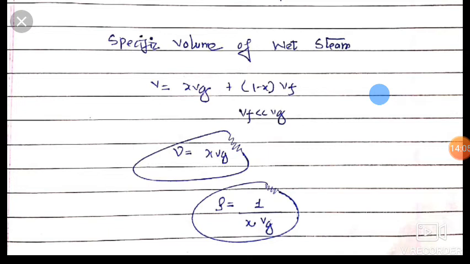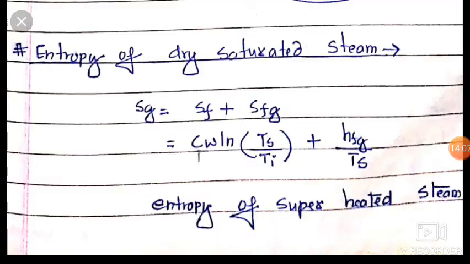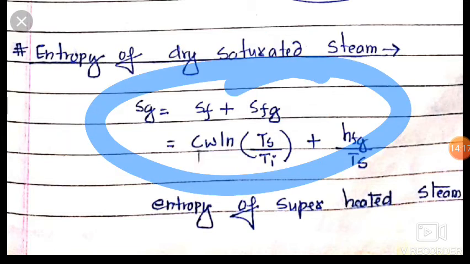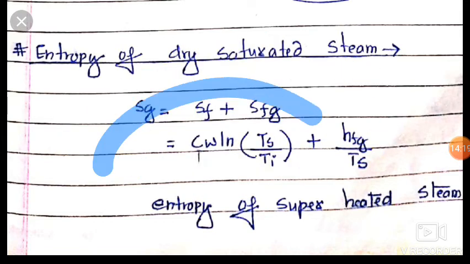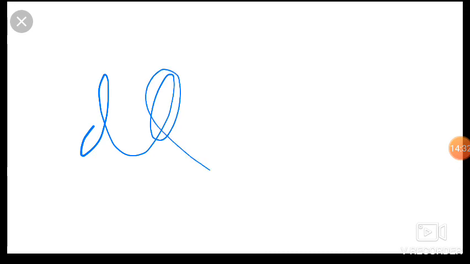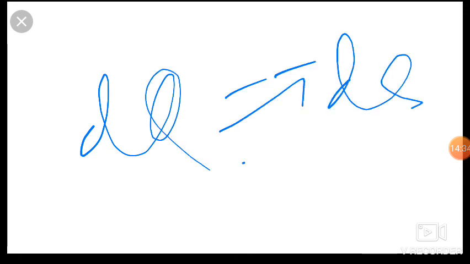Now friends, the entropy of dry saturated steam. Friends, we know that Sg is equal to Sf plus Sfg, as it is with fluid plus the dome region. So friends, with fluid, so it is water, so it is Cw into ln (Ts upon Ti) plus Hfg upon Ts. It is from dq is equal to TdS. Okay friends, dq is equal to TdS. So friends, we will find dS is equal to dq upon T.